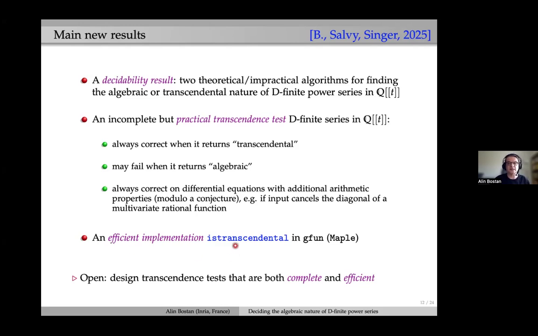So I'll post the slides. You can click on "is transcendental". That's a hyperlink, and you will land on the web page of GFun, the package in Maple. This function is available in the latest version of GFun, so you can play with it yourself. It is still open to design a transcendence test that is both complete and efficient.